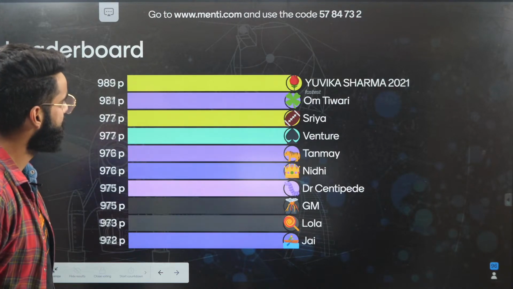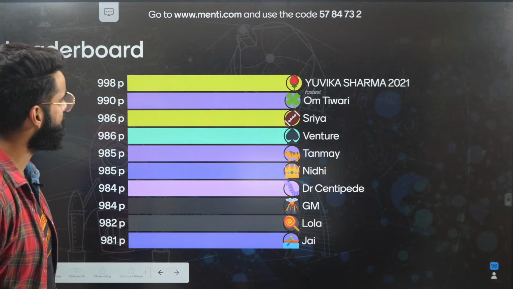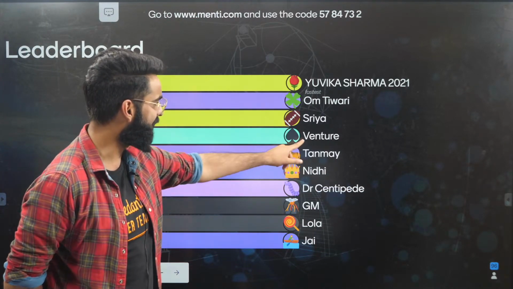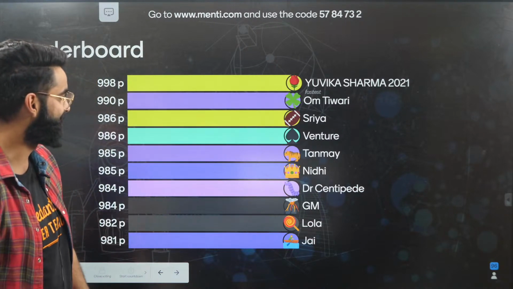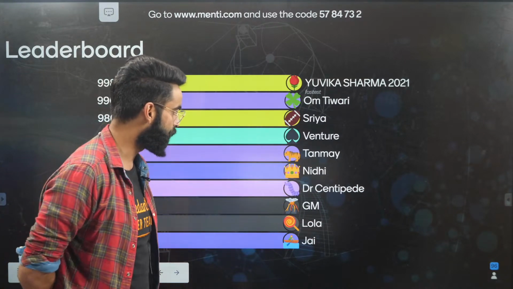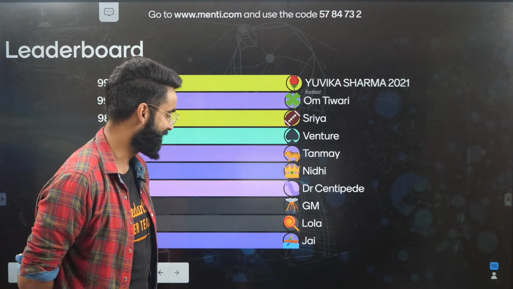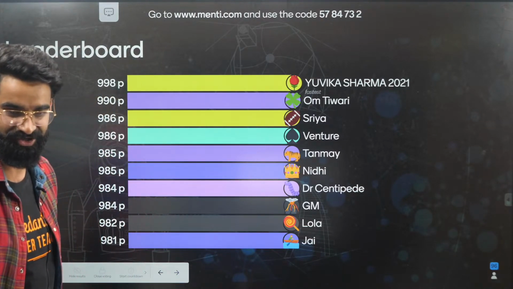Yuvika is the fastest one to answer this one. Then we have Om, Shreya, V. Is this V enter or venture? We have Tanmay, Nidhi, Dr. Centipede, GM, Lola, Jay. Wonderful, guys. Great job done.